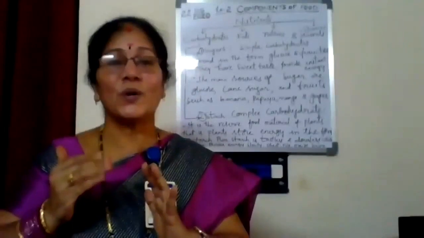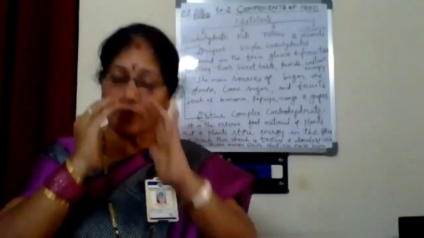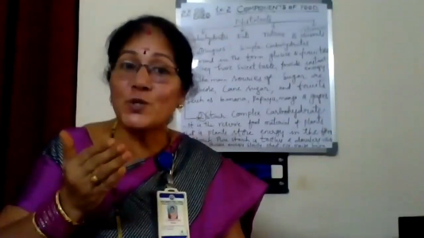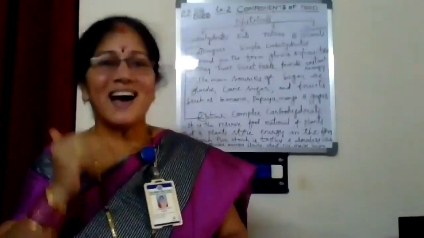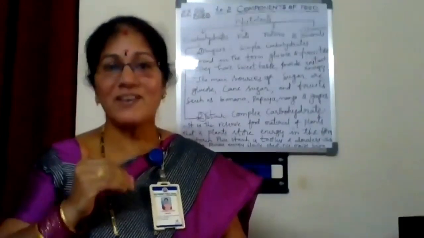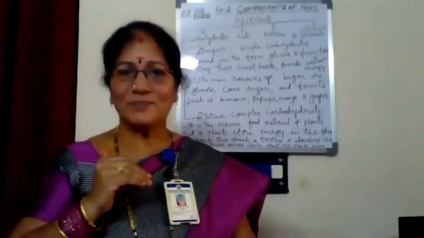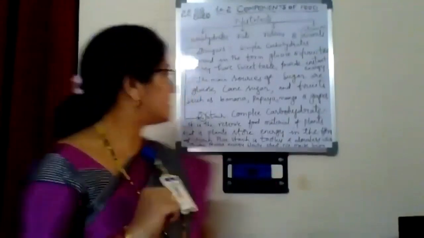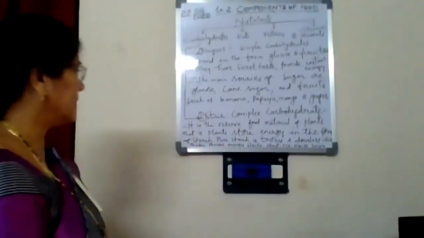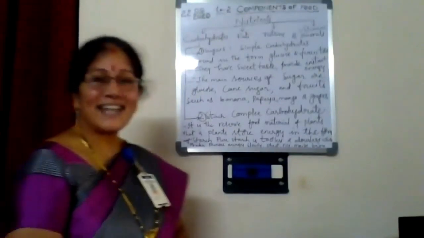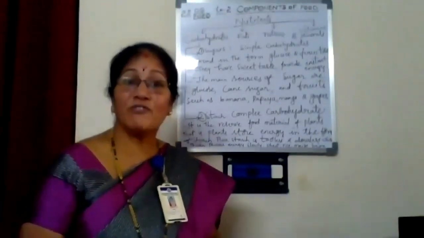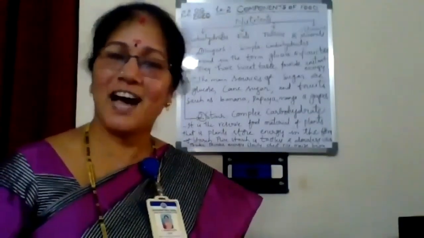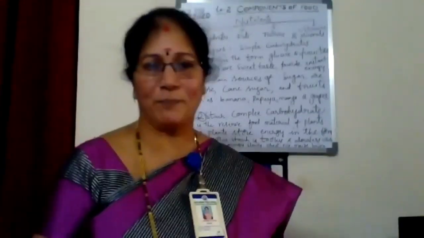Plants also store reserve food in some parts. In which form do they store it? In the form of starch. Understanding, children? While storing, plants store food in the form of starch. Next, pure starch is a tasteless and odorless white powder. Pure starch is tasteless, and it is an odorless white powder.